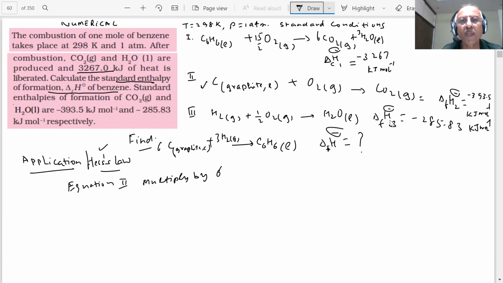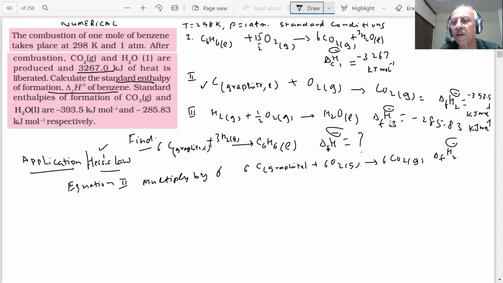Then what will you get? 6 carbon graphite plus 6 O2 gas gives 6 CO2 gas. And what is this value then? 6 into delta H of equation 2, that is 6 into minus 393.5.